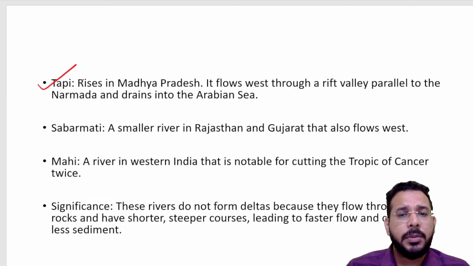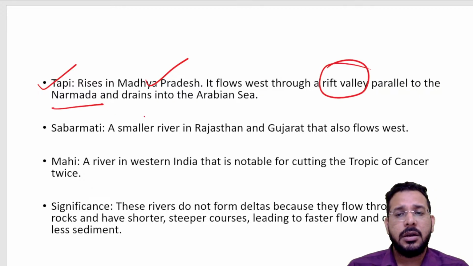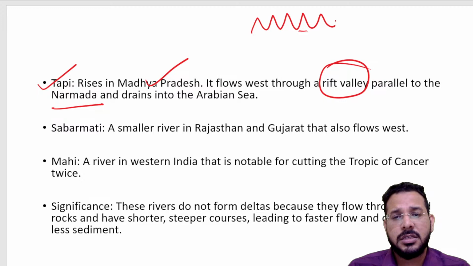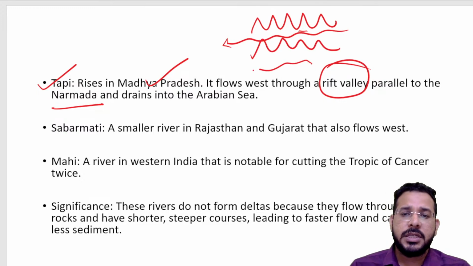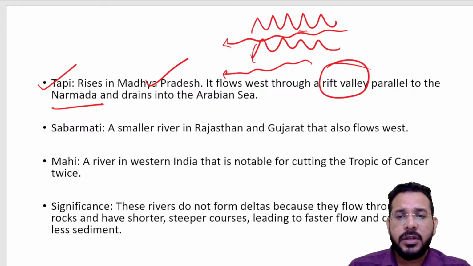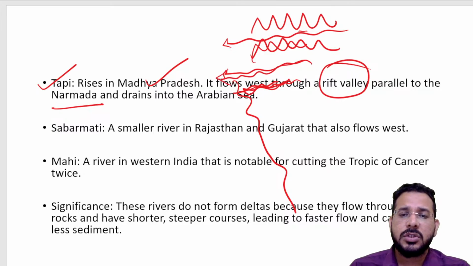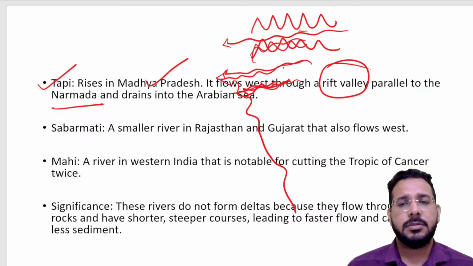Then we also have Tapi, which is also starting in Madhya Pradesh, flowing through a rift valley which is parallel to Narmada. If this is Vindhyas and this is Satpuras, we have Narmada river flowing like this. So Tapi is flowing here between Satpuras and some extensions of Western Ghats. Here we have Western Ghats. It is flowing between those extensions of Western Ghats and Satpuras.